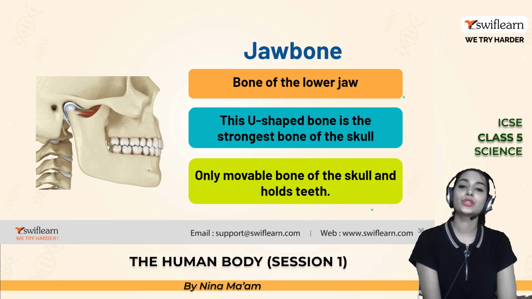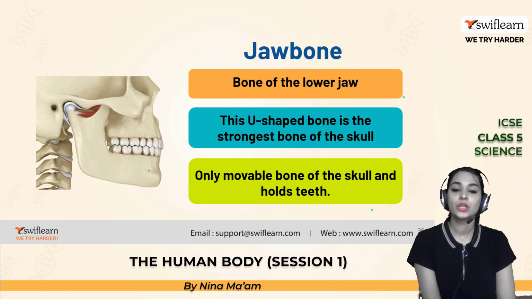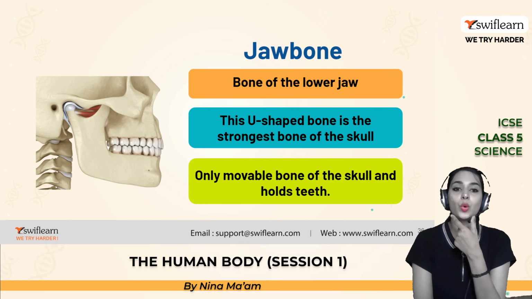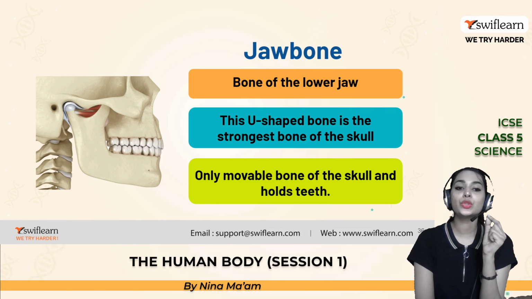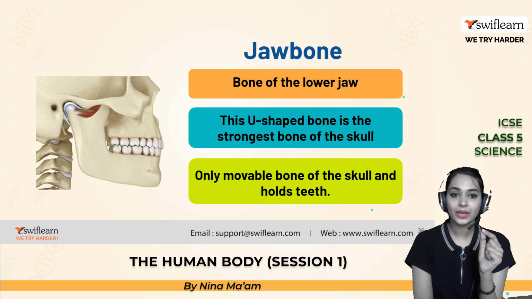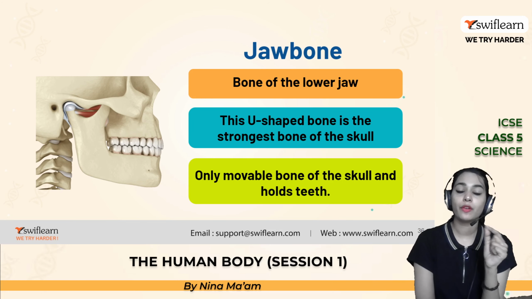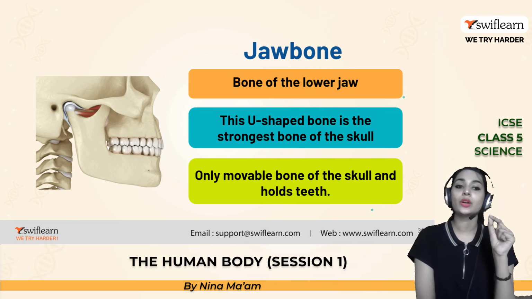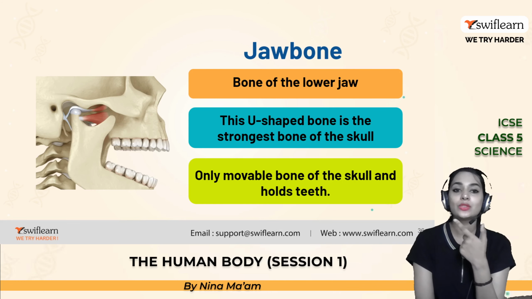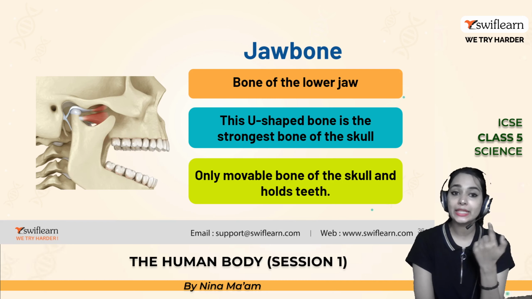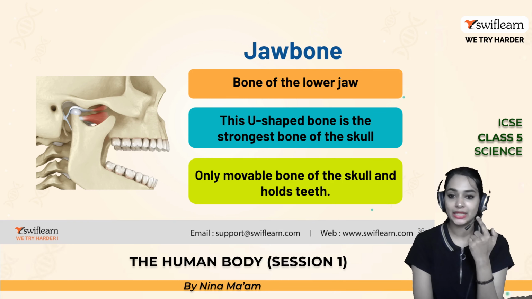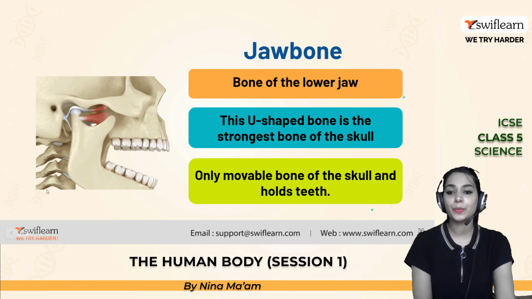Now we are going to learn about the jawbone. The jawbone is our lower jaw, a U-shaped bone, and the strongest bone of the skull. The strongest bone of our body is the femur, and the strongest bone in the skull is the jawbone. It is the only movable bone in the skull and it holds the teeth.